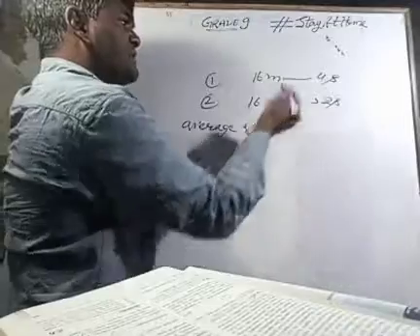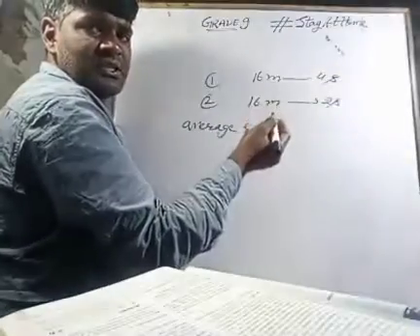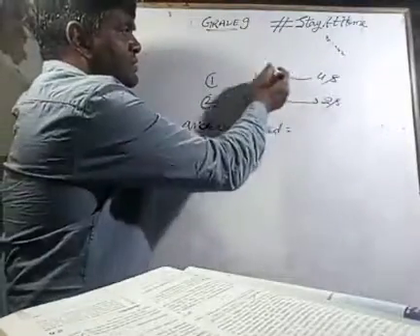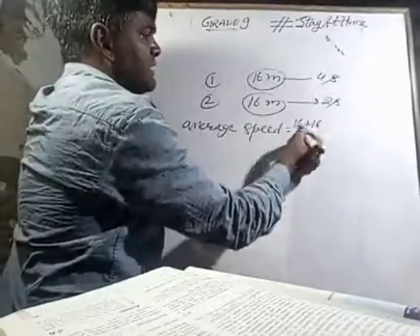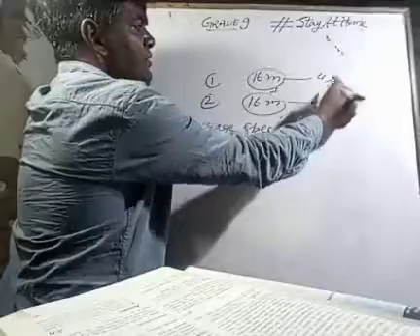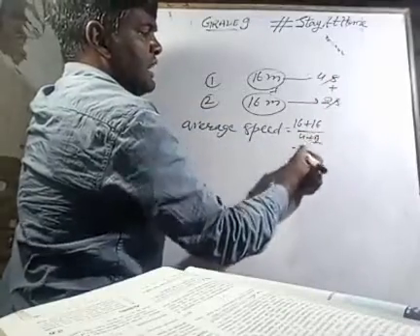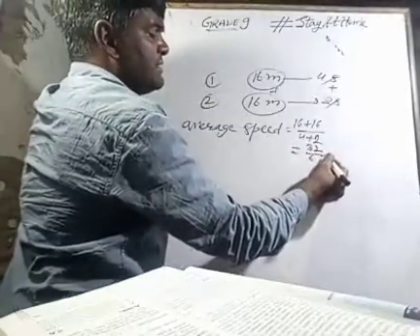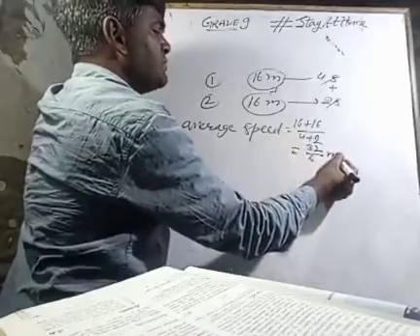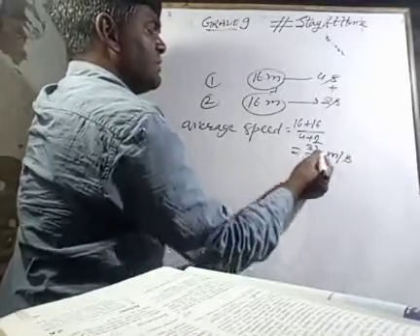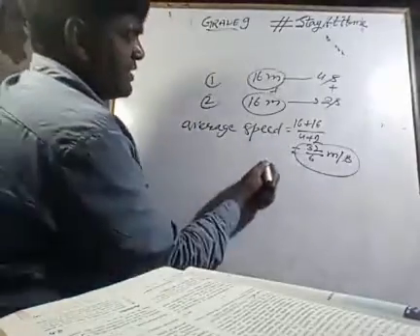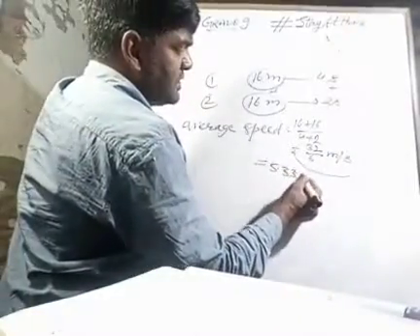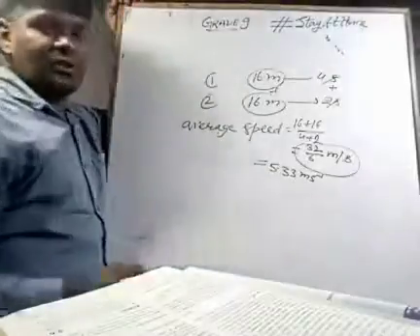So my dear student, the formula for average speed is total distance by total time. The distances are 16 plus 16, and the time is 4 plus 2. Hence it will be 32 by 6, and the unit for speed will be meter per second. So it will be your answer, which comes to be 5.33 meter per second after solving.